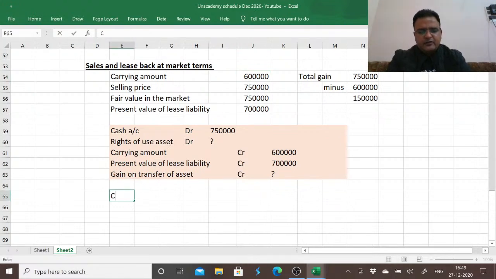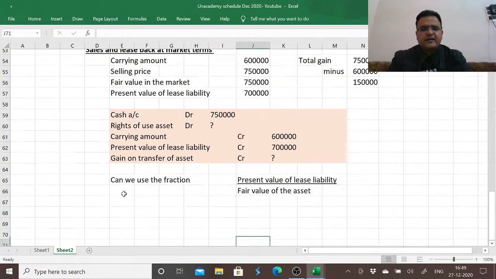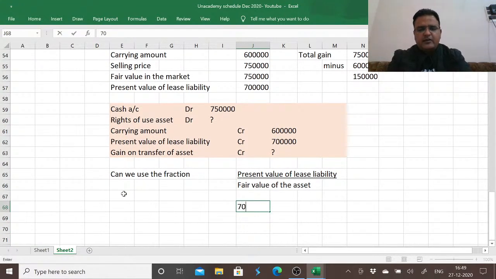So can we use the fraction present value of lease liability divided by fair value of the asset? It means that we are ready to pay 7 lakh for an asset which has a value of 7,50,000 in the market.